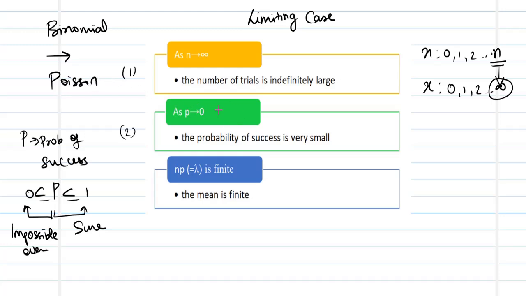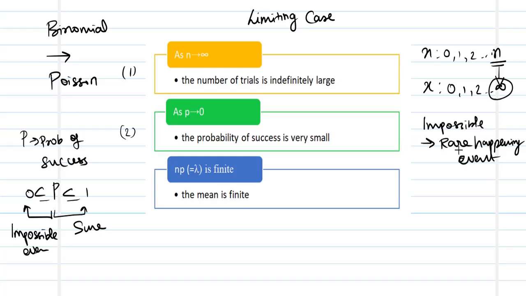What is actually happening over here is the probability of success is becoming very, very small, in which case we have an impossible action, or rather there is nothing like an impossible action, so we can say it is going to be rarely happening actions, rarely happening events. In which case I can apply a Poisson distribution to get a more accurate answer.